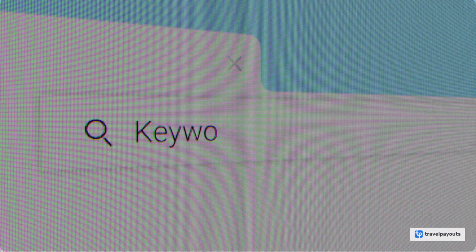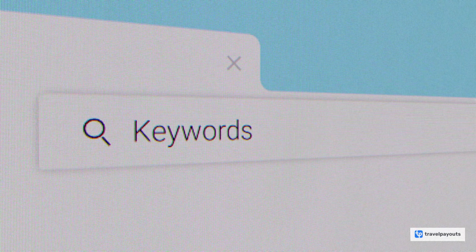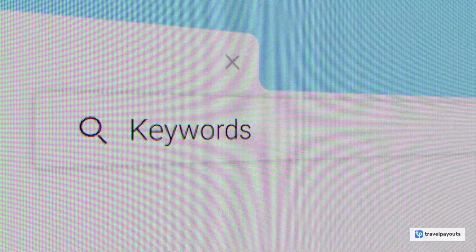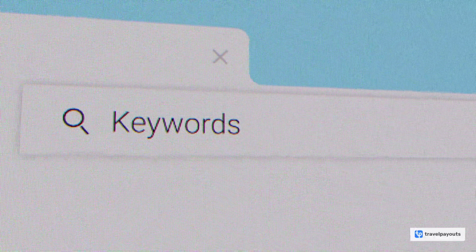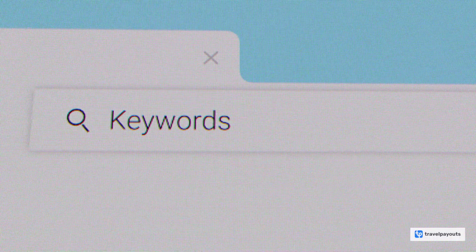Step 3 is inserting affiliate links from Travelpayouts into your content naturally. You can also use widgets, search tools, or link converters provided by the platform to increase conversions.